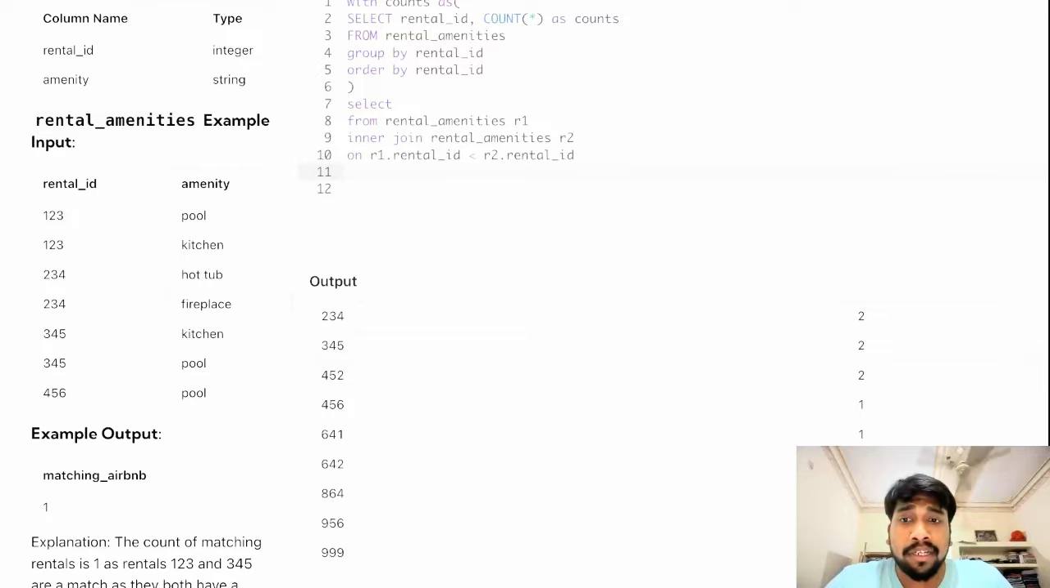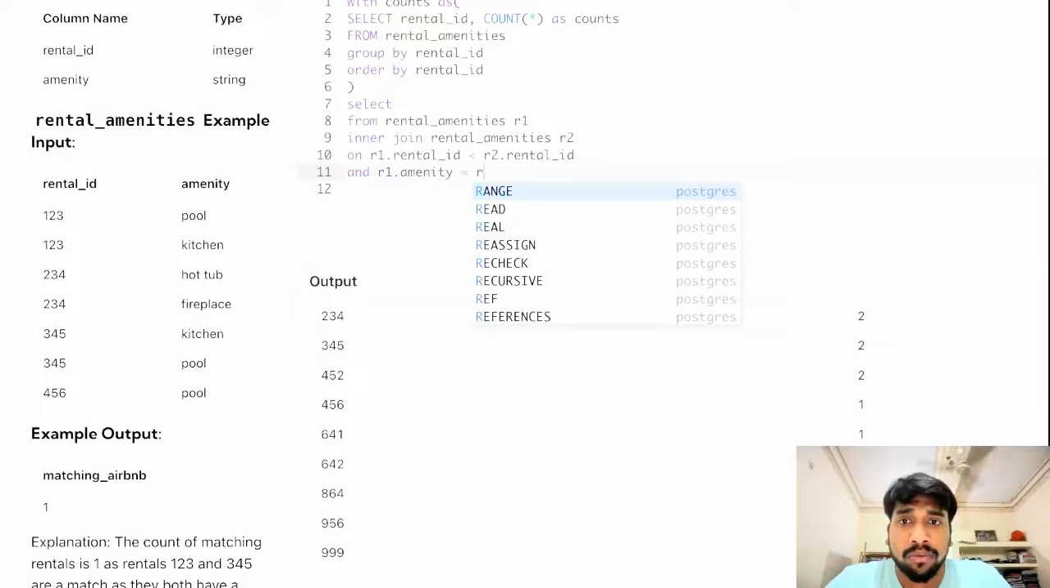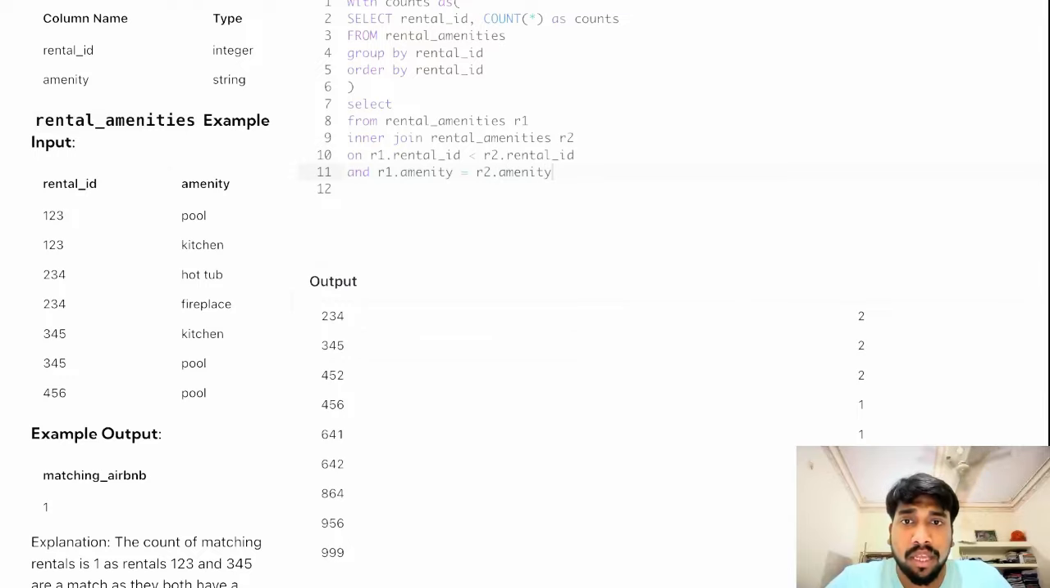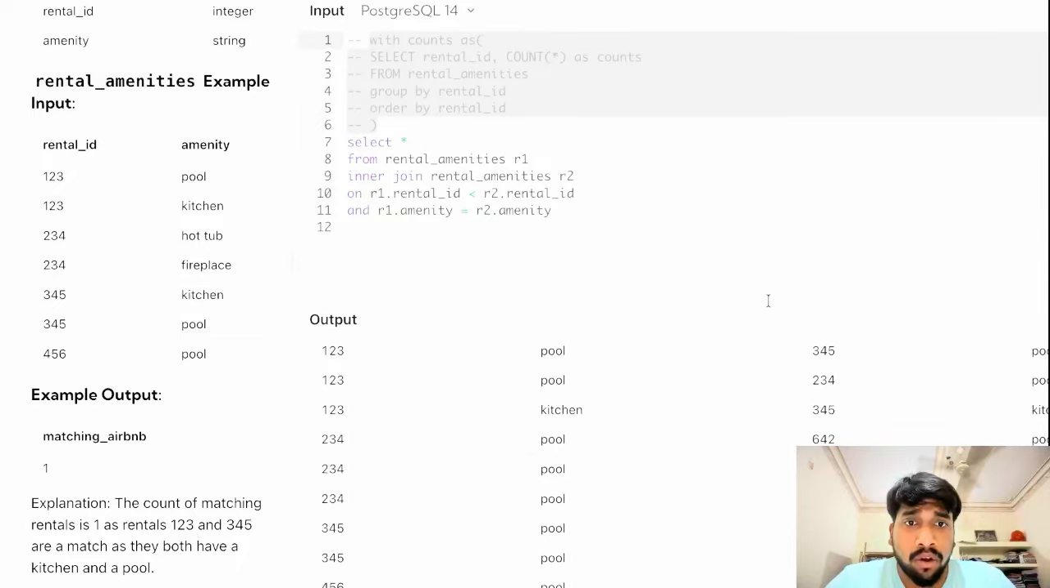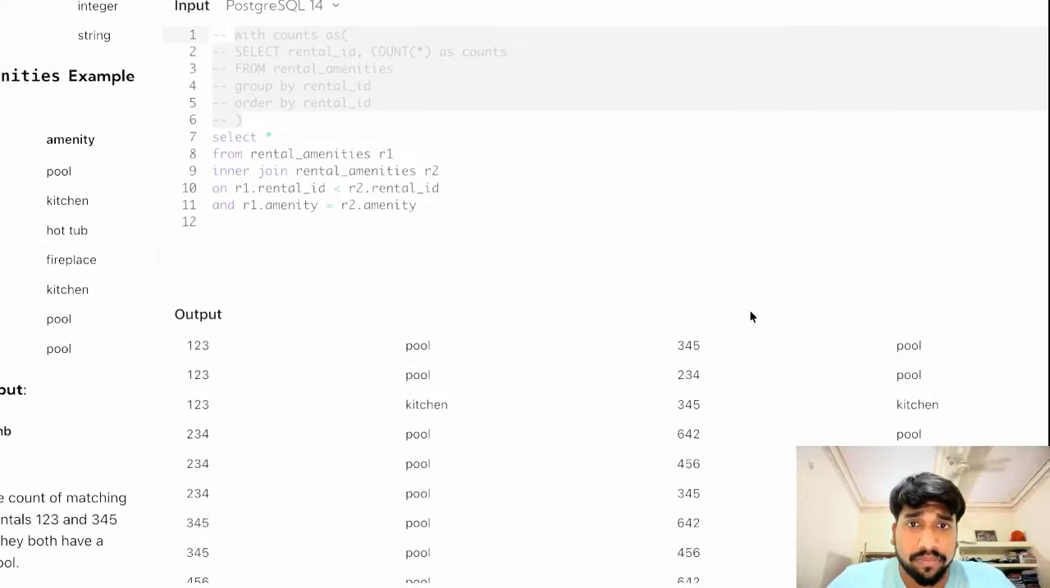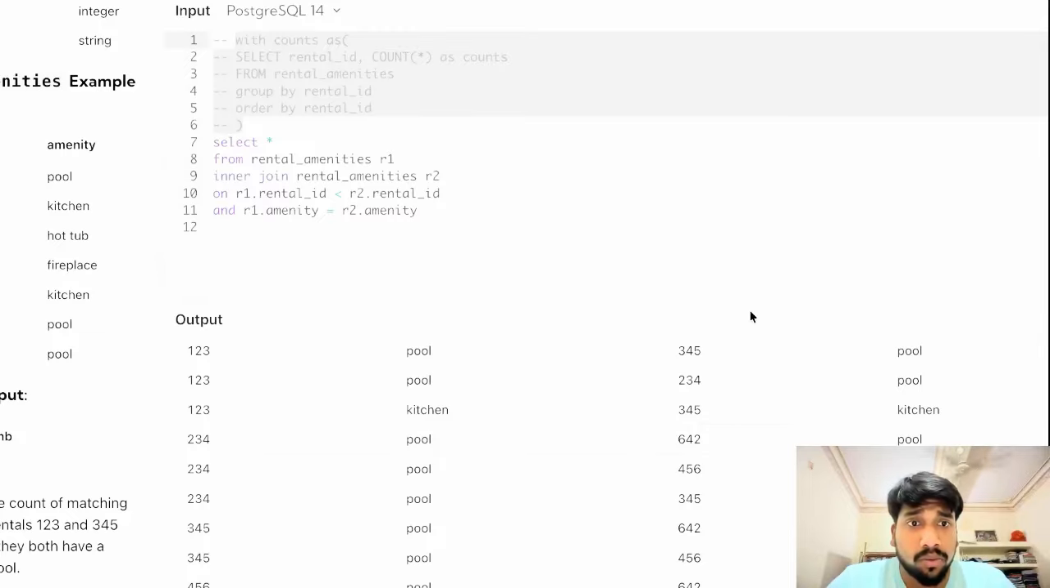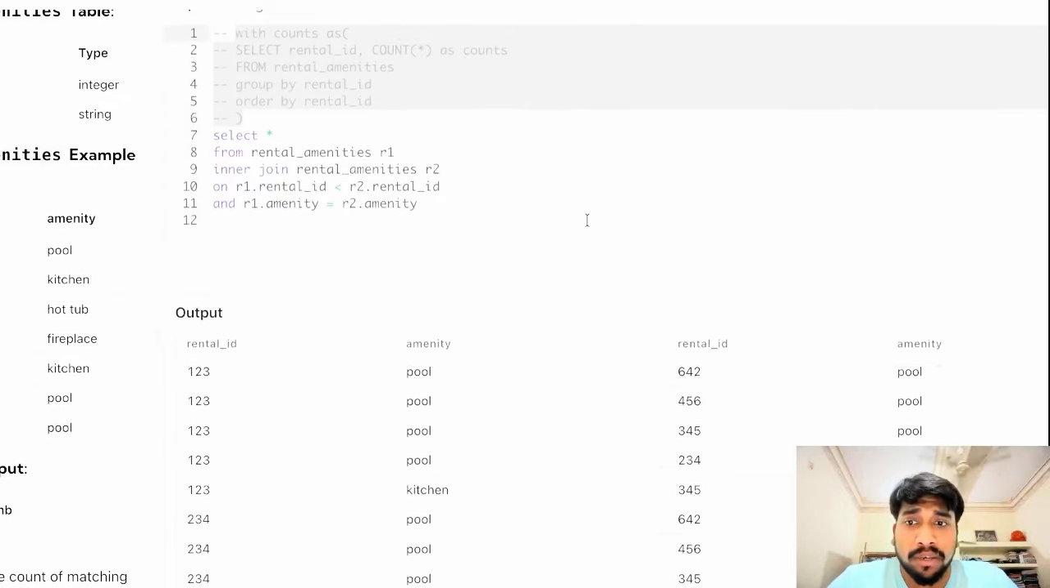And another important condition is the amenities being the same: R1 dot amenity equal to R2 dot amenity. Now if we run this, I will just show you what this query does. Before that, I will have to comment this CTE here. Now I hope it is visible. Let me check once. Okay, you can see the top rows here.